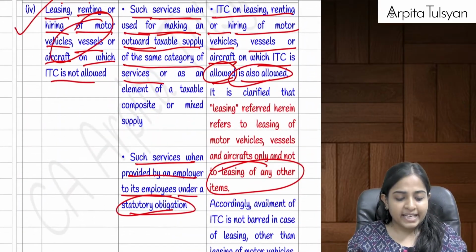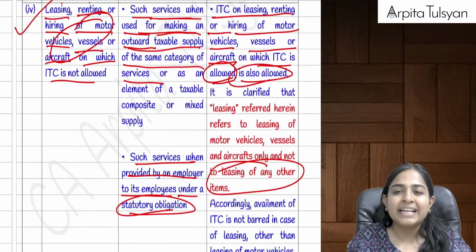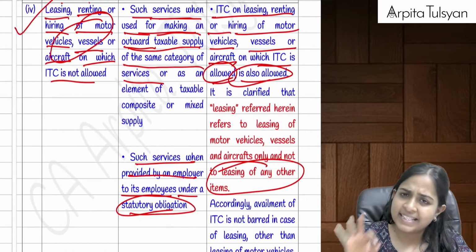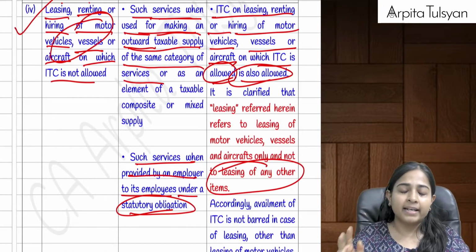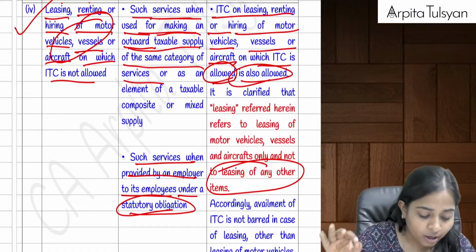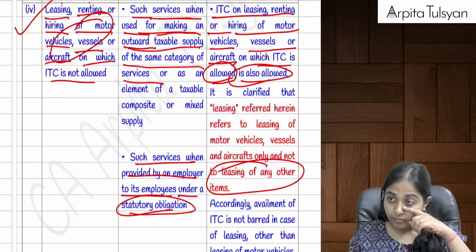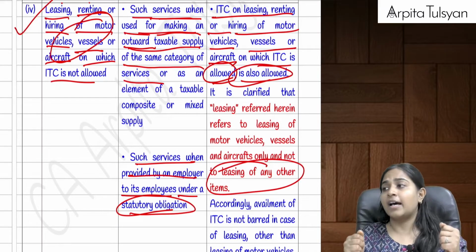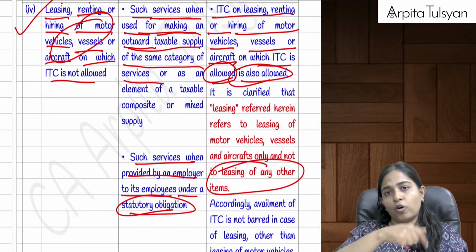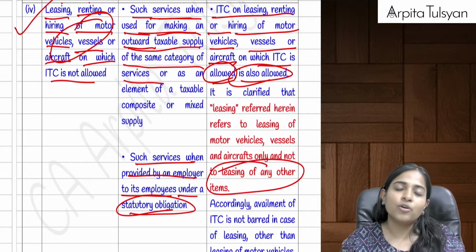Right? Then the next one, the fourth point, was talking about leasing, renting or hiring of motor vehicles. The same three things: leasing, renting, hiring of motor vehicles, aircraft or vessels, on which ITC was not allowed. I said that I want to purchase a car for office purpose. The law says that no, it is not allowed, meaning the ITC on that is not allowed.